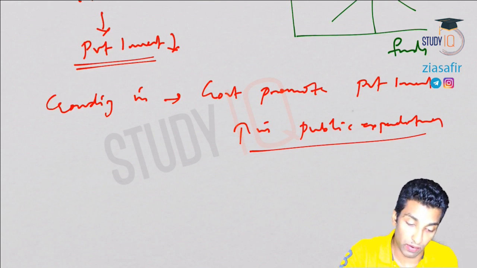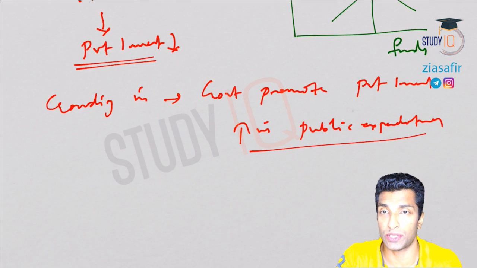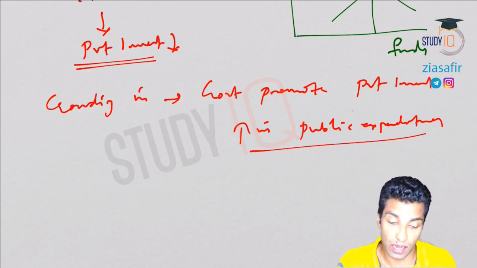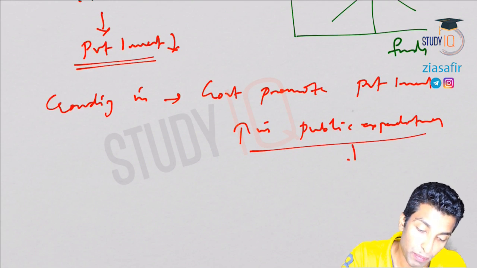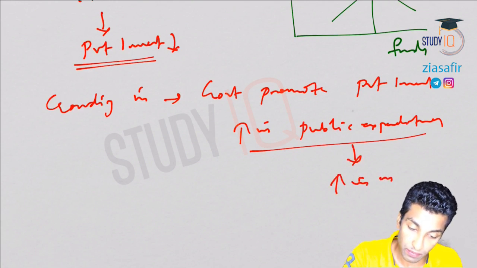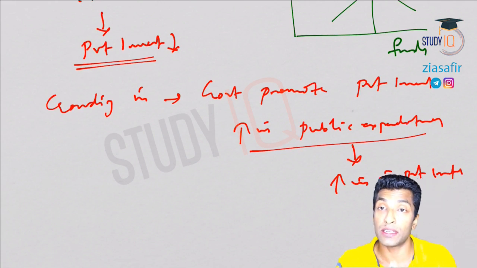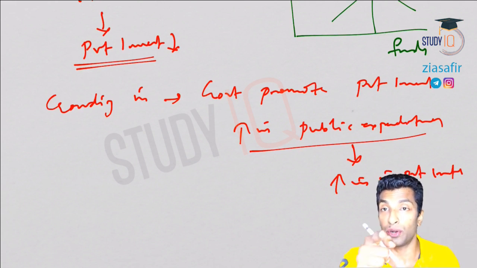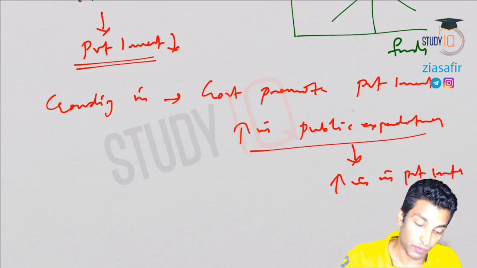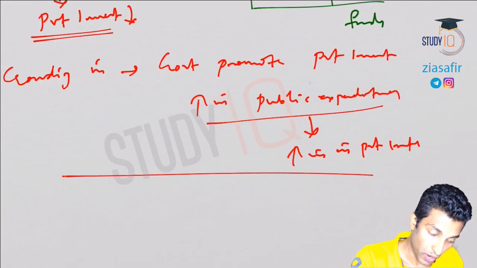That is crowding in. For example, government provides infrastructure, power facilities, etc. These are examples of crowding in. So an increase in public expenditure leads to an increase in private investment. Earlier, an increase in government borrowing resulted in a decrease in private investment. That was crowding out. This is crowding in.